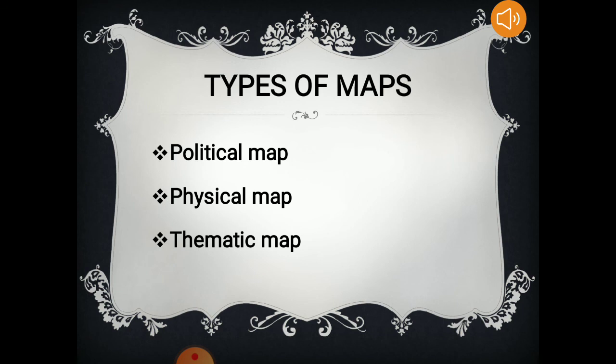So these kinds of maps are thematic maps. It may show you the rainfall that occurs in different places. It may show you the population of different areas. So theme based maps are known as thematic maps. It takes a particular topic and gives you information regarding that.